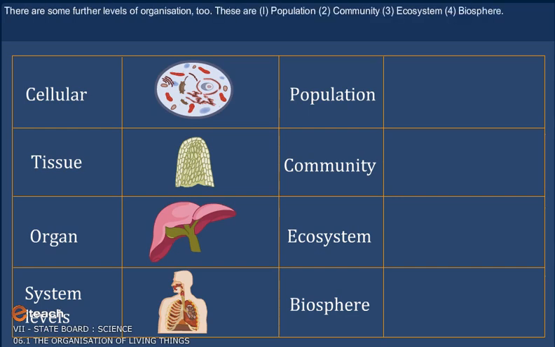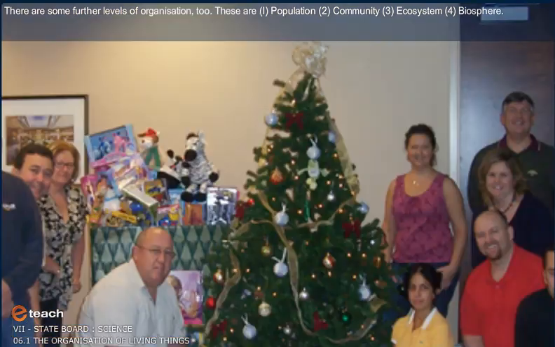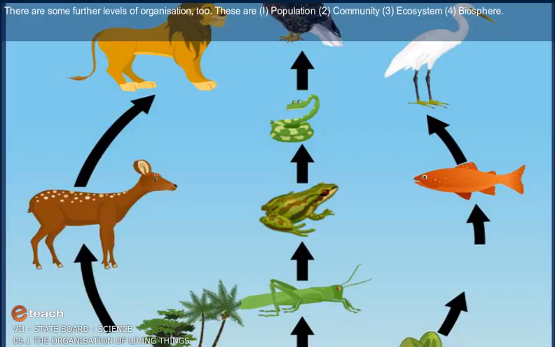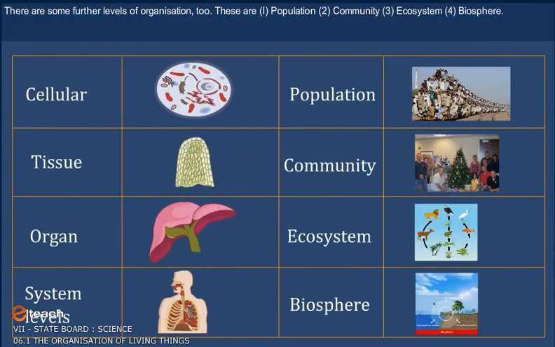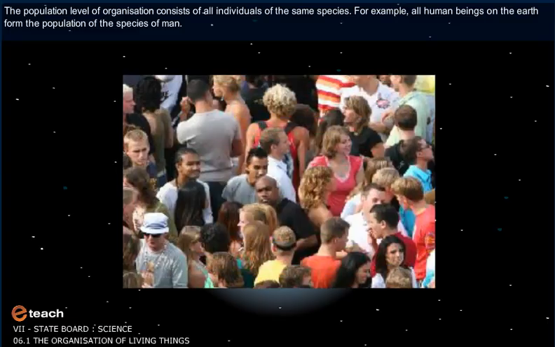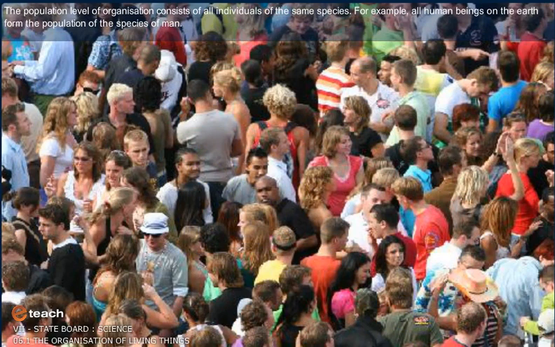There are some further levels of organization too. These are: 1. Population, 2. Community, 3. Ecosystem, and 4. Biosphere. The population level of organization consists of all individuals of the same species. For example, all human beings on the earth form the population of the species of man.